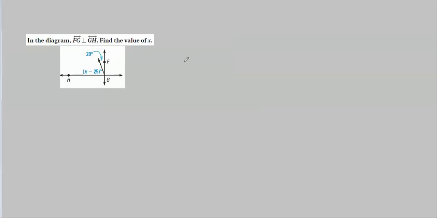Now here we have another easy one. We're using perpendicularity right here. Line FG, that's that one, is perpendicular to line GH. That's given. We don't have to assume it. So perpendicular means it's a right angle, so we can draw that in if we wanted to. We don't need to. We know that these are perpendicular, which means this is a 90-degree angle. This part's 20 degrees. So once again, we just set up our algebraic equation. 20 plus this has to equal 90 degrees. Plus x minus 25.